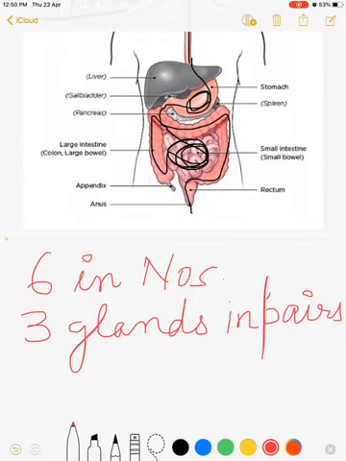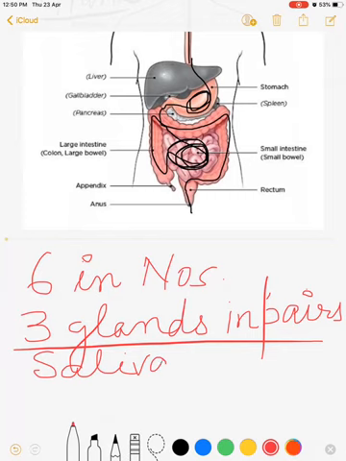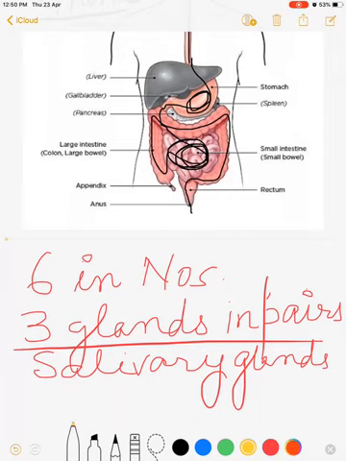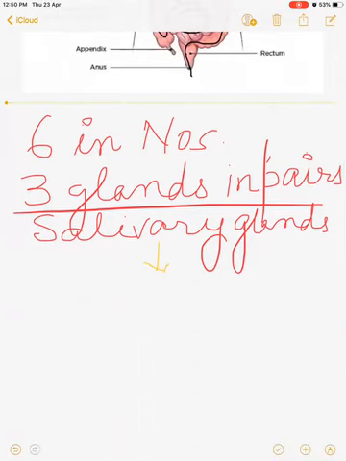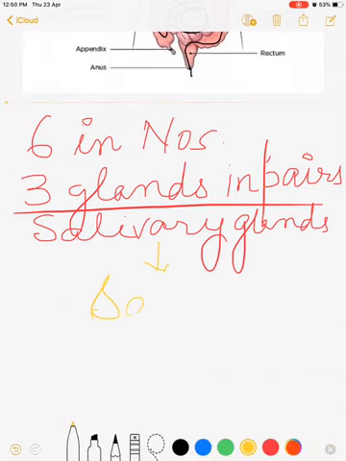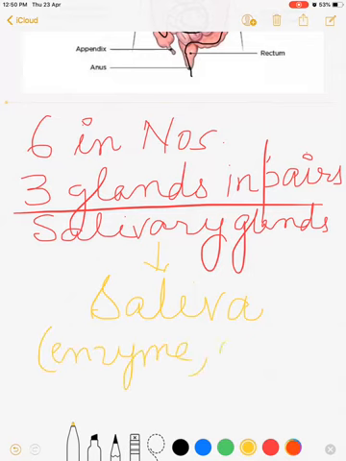The main function of salivary glands is to secrete saliva. Saliva consists of enzymes, water, and some salt.